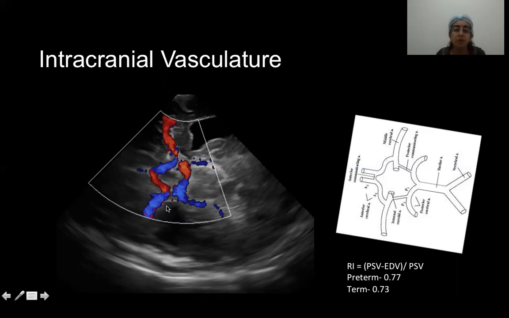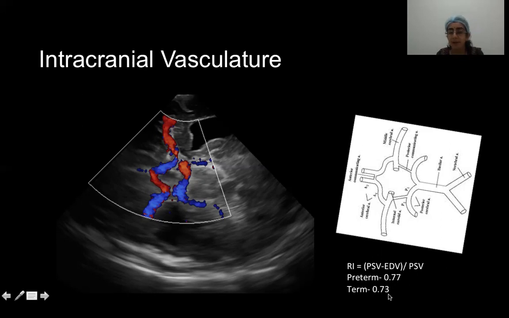And apart from the visual appearance of the flow, we also note the resistivity index, or the RI, that is calculated by measuring the PSV, the peak systolic velocity, and the end diastolic velocity. And our ultrasound machine just gives us the values typically. Now, why is it important? As the preterm neonate grows, the diastolic flow will increase slowly, and the resistivity index will reduce a little bit from 0.77 in preterm neonates maybe to 0.73 in term neonates.